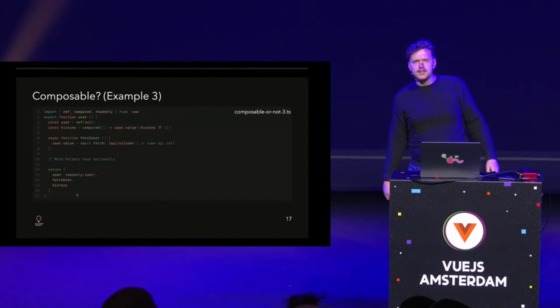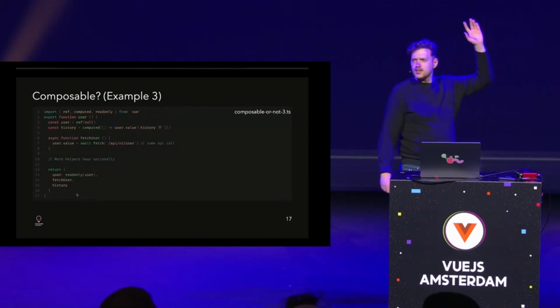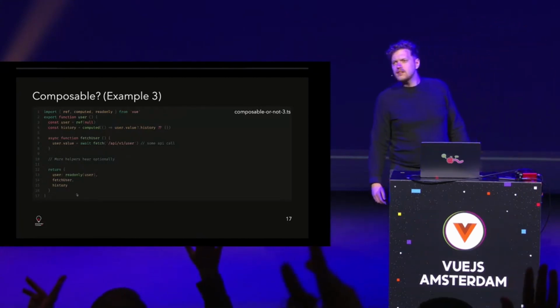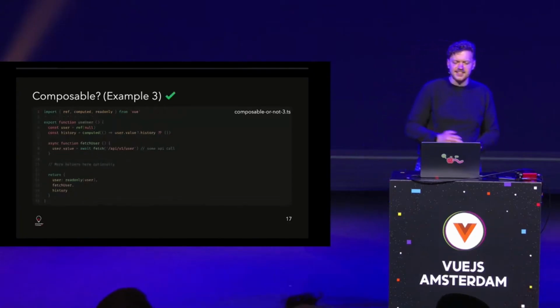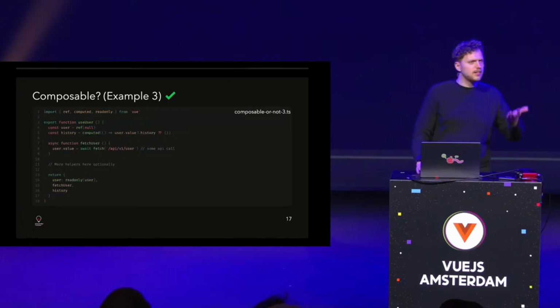And once again, we do the same. Who thinks this is not a composable? Okay, who thinks this is a composable? Okay, most of you think that's a composable. Very good, very good. We're learning so fast here, guys. That's amazing. Yeah, and why is it a composable? Anyone can tell me?